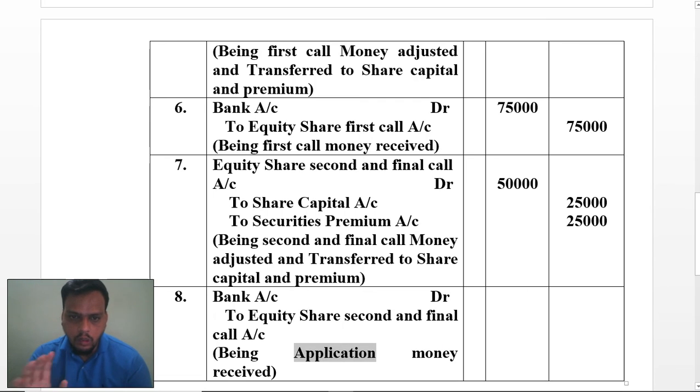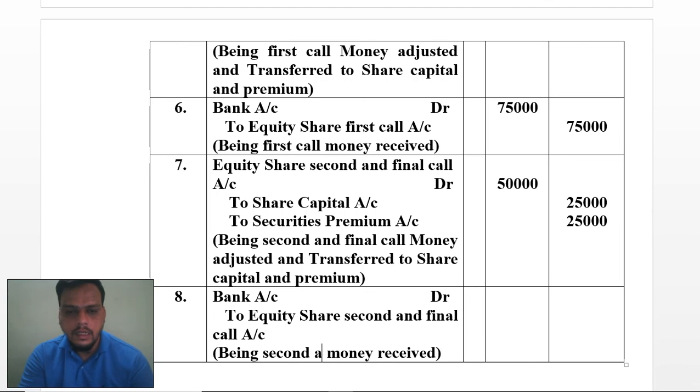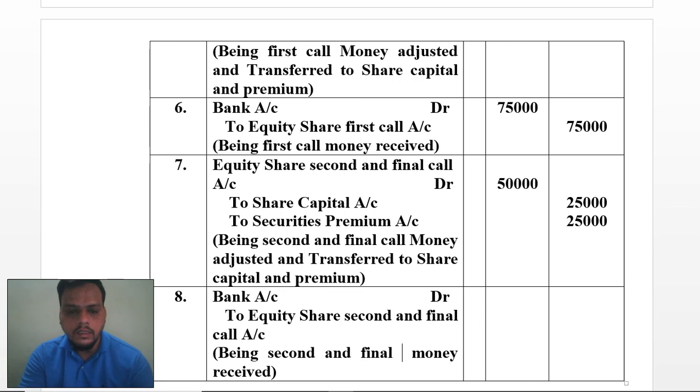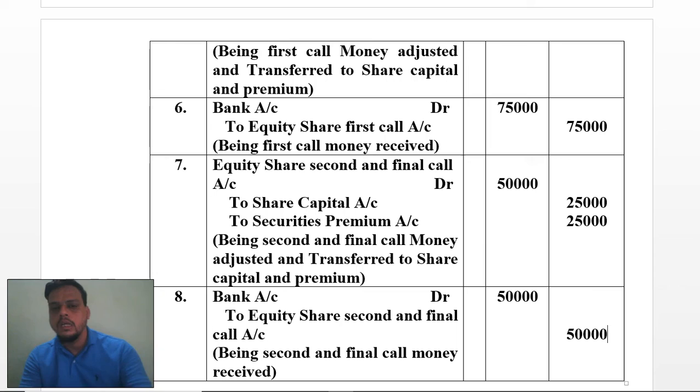You should put your amount on that particular line itself. Here I am writing second and final call money received. What is the amount? The amount is 50,000 rupees. Now I am writing 50,000 rupees against the end of that sentence. 50,000 rupees you have received from the bank.